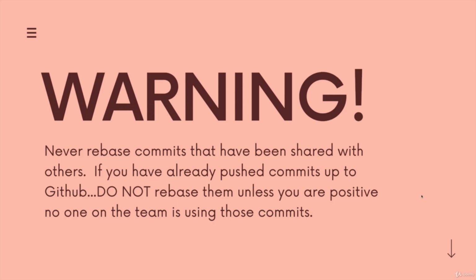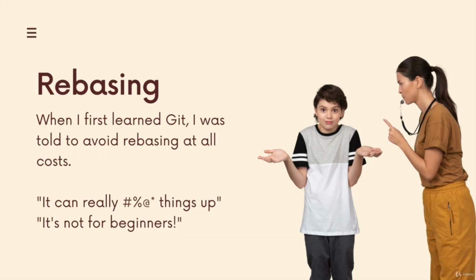All right, so that is kind of why a lot of people shy away from rebase, or why I was told not to use it, because you can get yourself in situations that are hairy. If you're collaborating with people, you're rewriting history, and if you don't know how to properly use rebase, that can be a big problem. So make sure you know what you're doing. And if you're working at a company, they're going to make it very clear to you what the workflow is, and if they expect you to rebase everything or to never rebase and only merge, or rebase in X situations. It's just part of learning the Git workflow at a particular company.